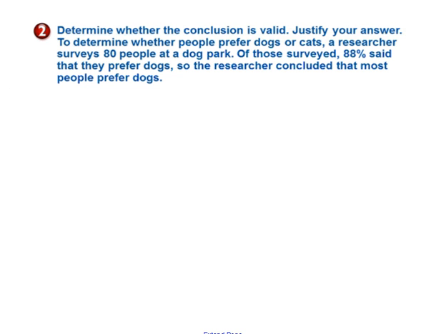Determine whether the conclusion is valid. Justify your answer. To determine whether people prefer dogs or cats, a researcher surveys 80 people at a dog park. Of those surveyed, 88% said they prefer dogs. So the researcher concluded that most people prefer dogs. It is not a valid survey. It is biased because they went to a dog park. The people who go to a dog park are more likely to have dogs and like dogs. So that is not valid, and it is biased, and it was based on convenience.